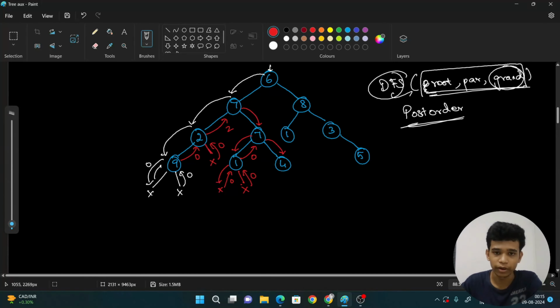Now I am going to the right subtree. And here also it is null. Here also it's null. It comes back 0, 0. And what is the 4's grandparent? It is 7. So it is also not even, right? So I pass 0.